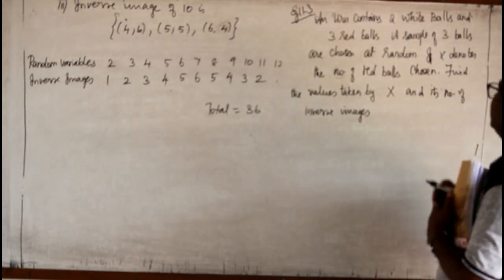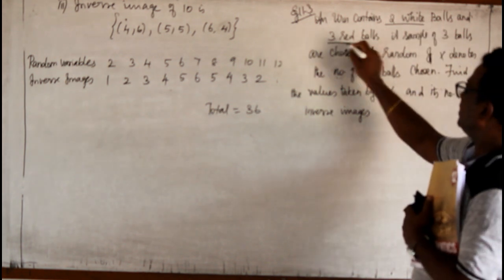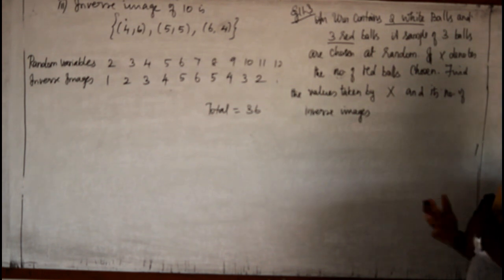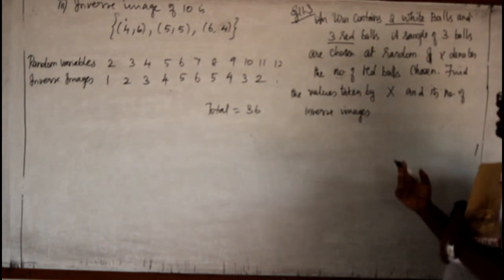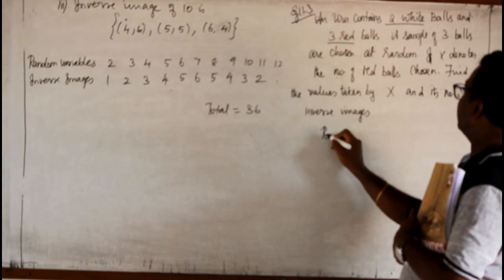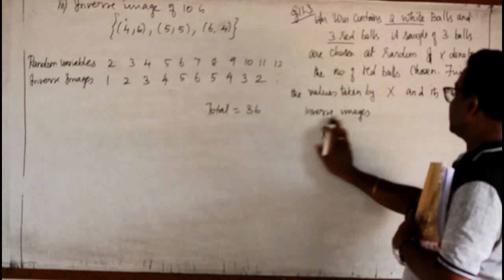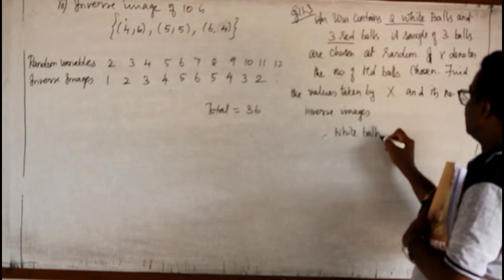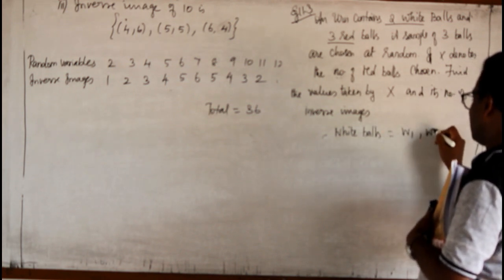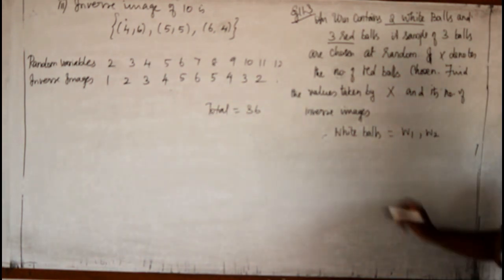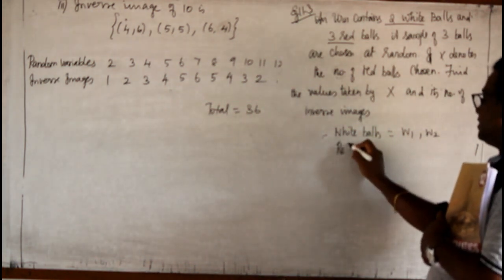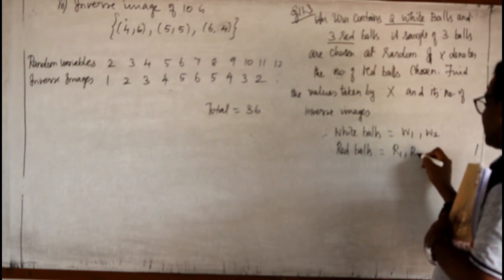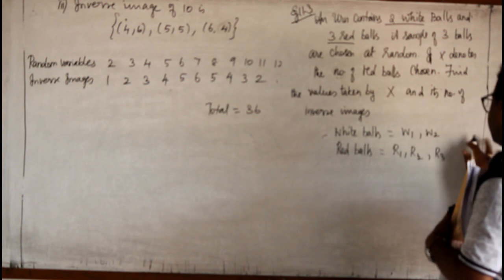Now listen here, it is 2 white balls and 3 red balls, but it is not necessary that they be identical white balls and identical red balls. So I am taking it like this. There are two white balls, so let me take them as W1 and W2. Similarly, there are three red balls. I do not know whether they are identical or not, so red 1, red 2 and red 3.